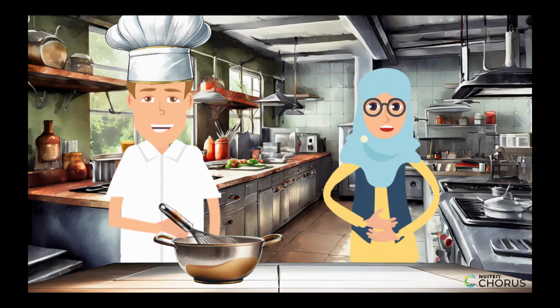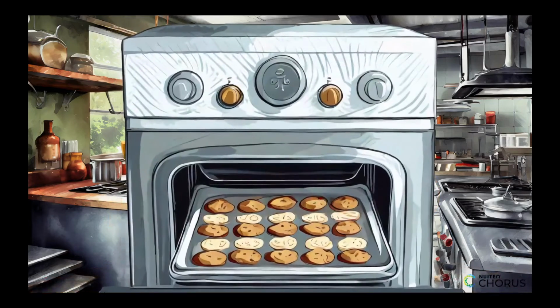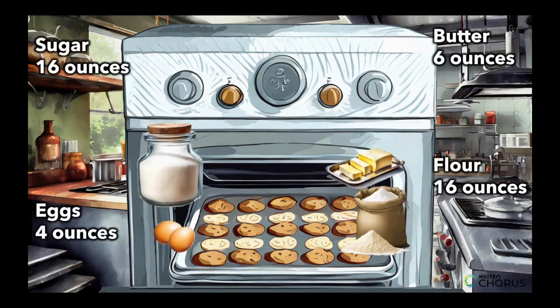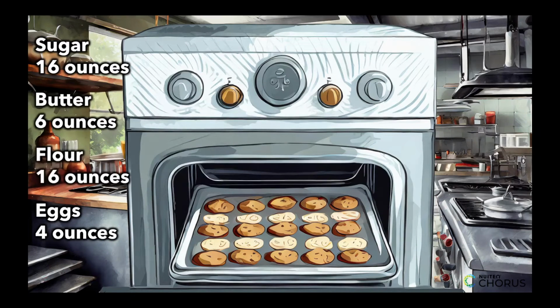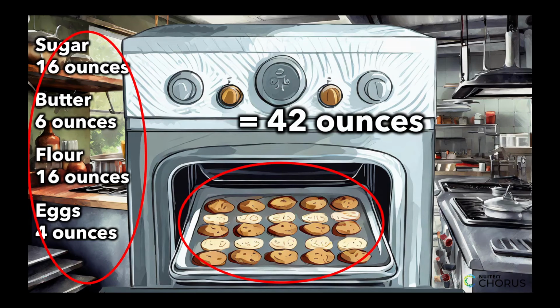Wow, that looks easy enough. Yes, it's pretty simple. But the real magic happens when we put the cookies in the oven. As the cookies bake, they turn golden brown and become more solid. But the total mass of the system remains the same. The mass of the ingredients plus the mass of the cookies is equal to the total mass before baking. The only thing that's changed is the form of the matter.